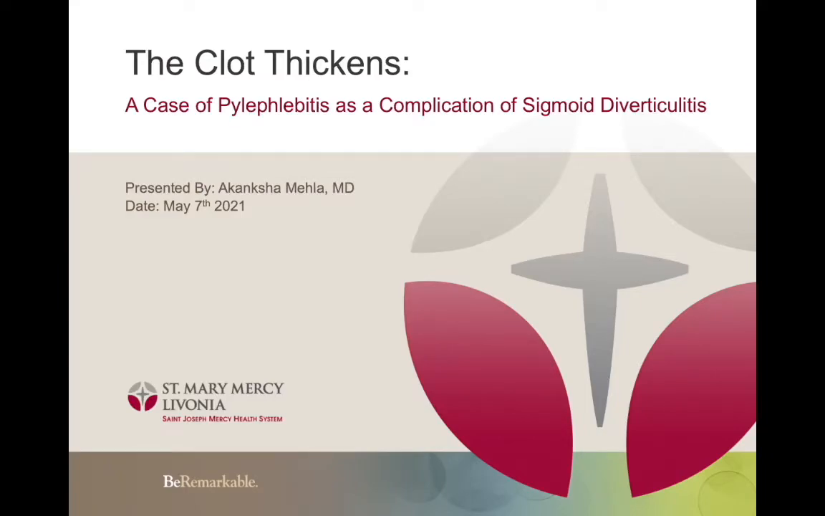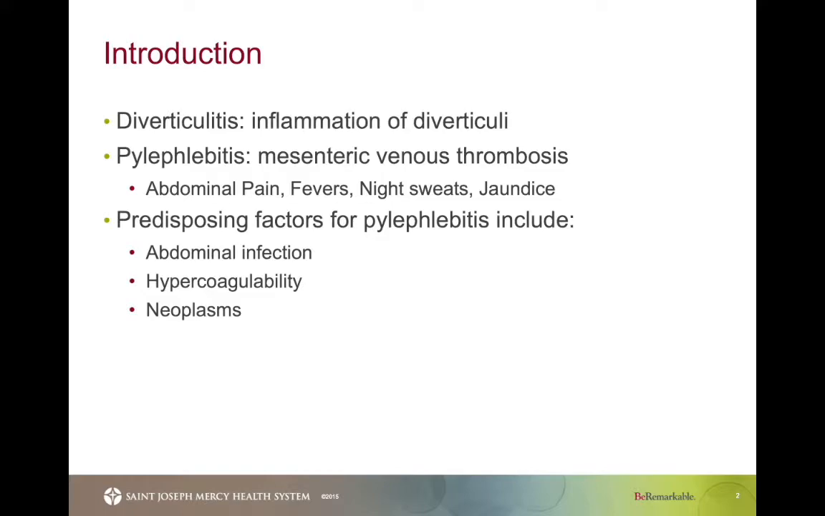Hello everyone, my name is Akanksha Mela and today I will be presenting a case of acute Pylephlebitis, a rare and fatal complication of sigmoid diverticulitis. Now, as you all know, diverticulitis is caused by inflammation of outpouchings within the colon wall, most commonly occurring in the sigmoid colon, and these can often cause intra-abdominal abscesses, fistulas, as well as perforations. A rare complication caused by extensive inflammation of the area is mesenteric venous thrombosis, also known as Pylephlebitis, the delayed diagnosis of which can be fatal.